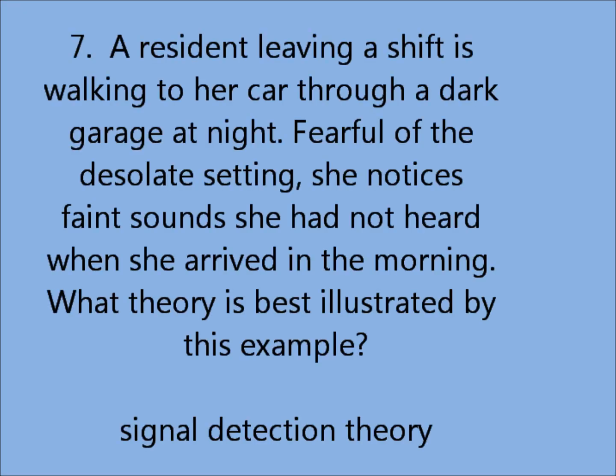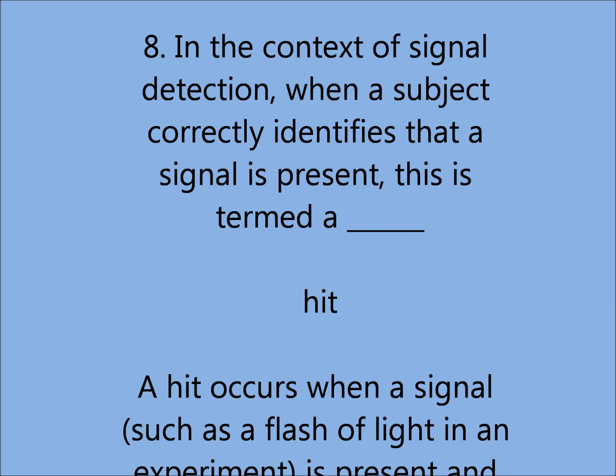A resident leaving a shift is walking to her car through a dark garage at night. Fearful of the desolate setting, she notices faint sounds she had not heard when she arrived in the morning. What theory is best illustrated by this example? Signal detection theory. In the context of signal detection, when a subject correctly identifies that a signal is present, this is termed a blank hit.